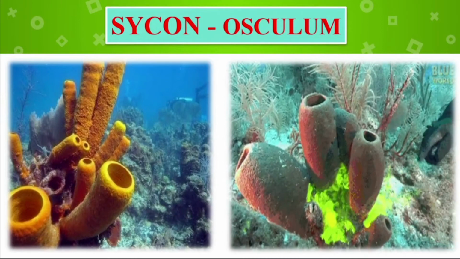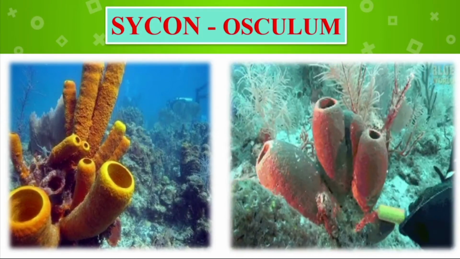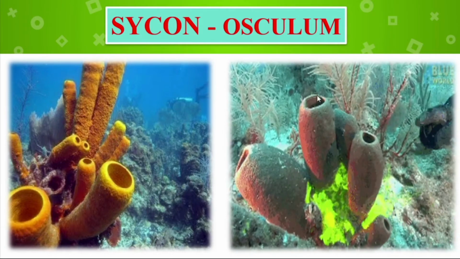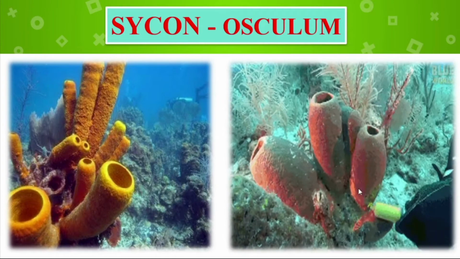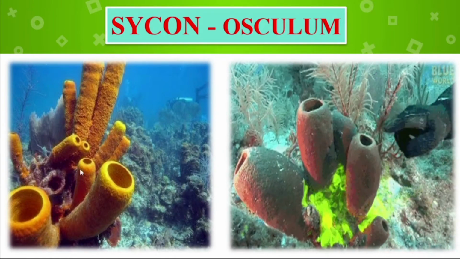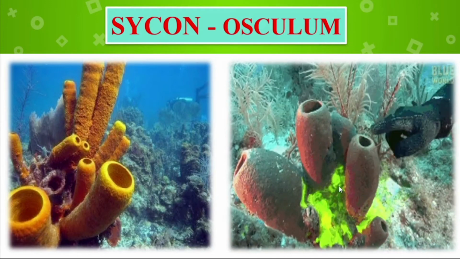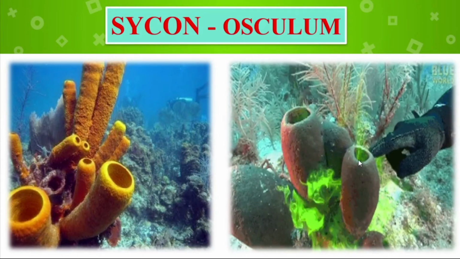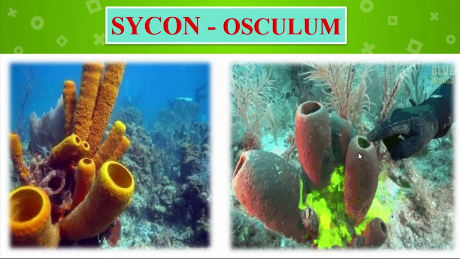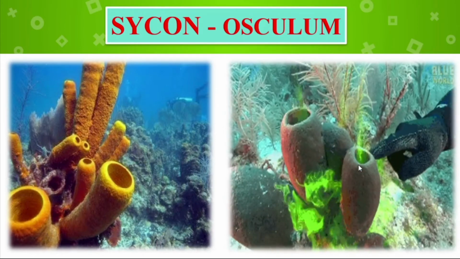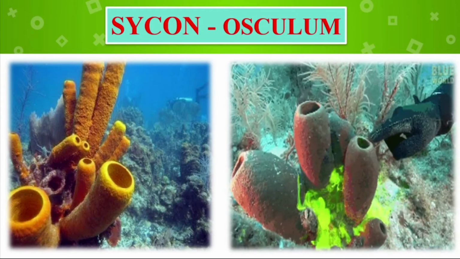Now see the picture. It is an example of Scypha, or Sycon. This opening is called the osculum, as the finger shows. This is a sponge. The food material and oxygen go in with the water, and everything is filtered through the canal system. Easily understandable. All the food material is also filtered here.